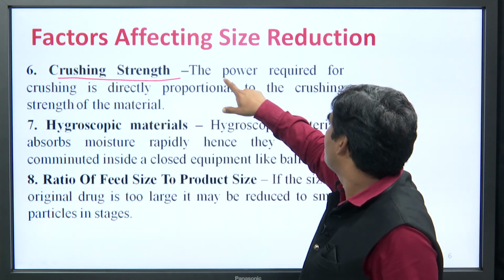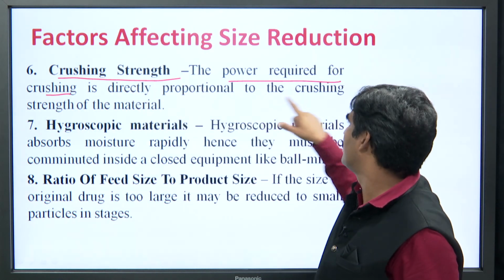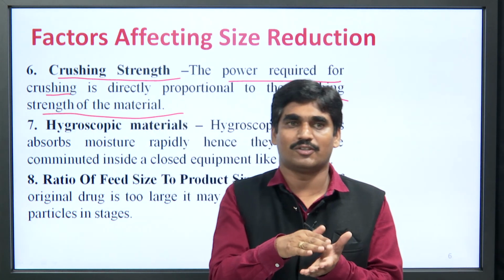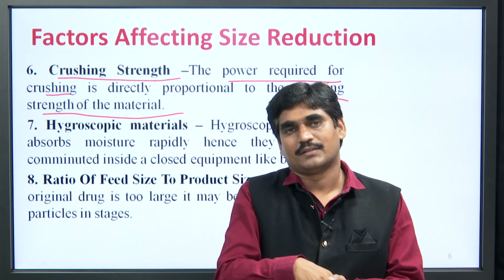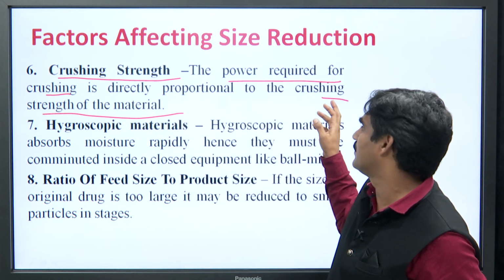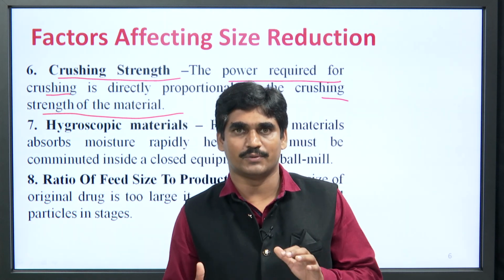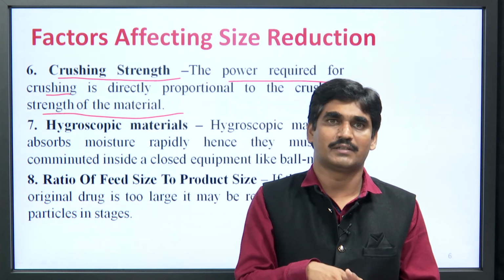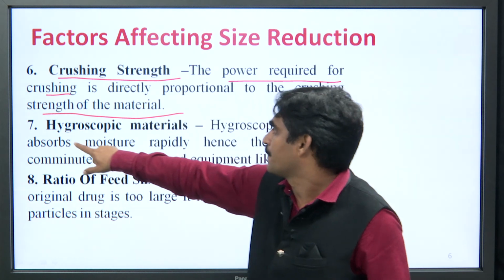So, the power required for crushing is directly proportional to the crushing strength of the material. That means, to break an object, whatever force or power we are applying can be correlated with the crushing strength of the material. If crushing strength is more, more power is required to break the material. If it is less, less power is required.